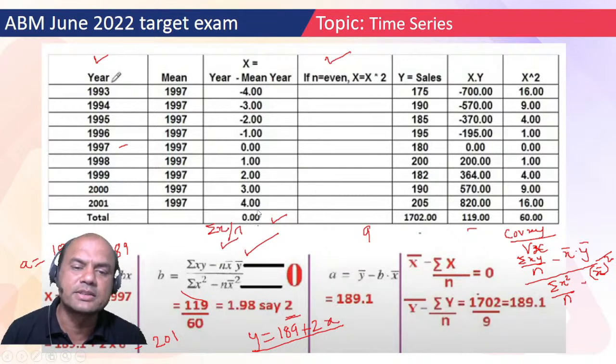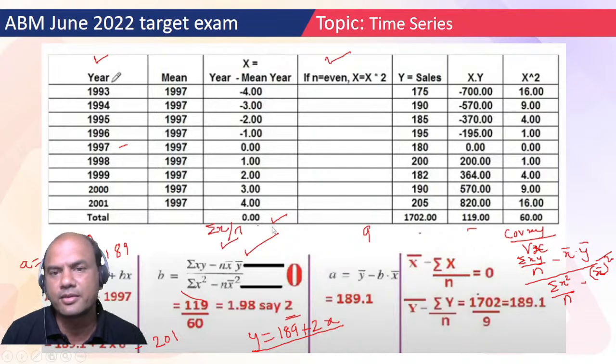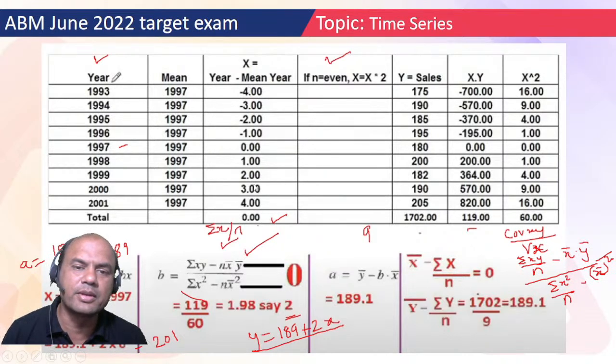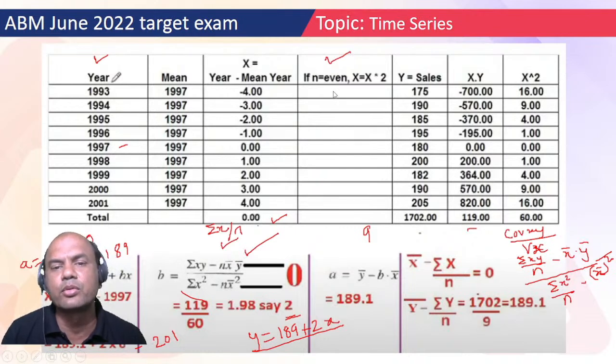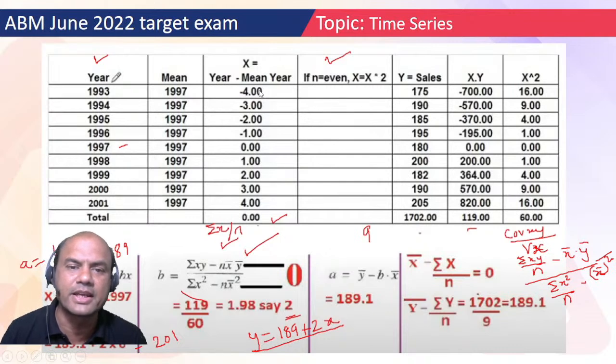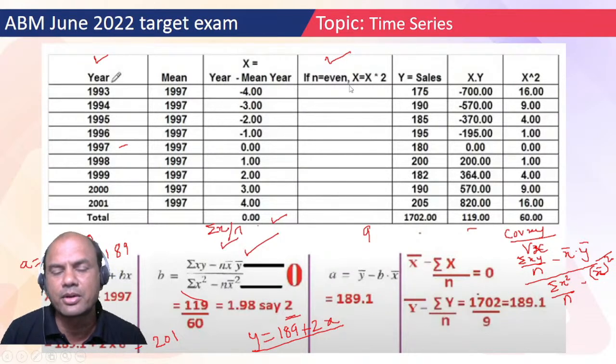Now if I get summation X as 0, one part of my equation is solved immediately. Now go for Y. Here, is the number of elements even? No, odd over here. If they had been even, then you would be required to multiply this X by 2. Whatever figure comes, multiply it by 2. Okay. Now move on. Y equals sales.